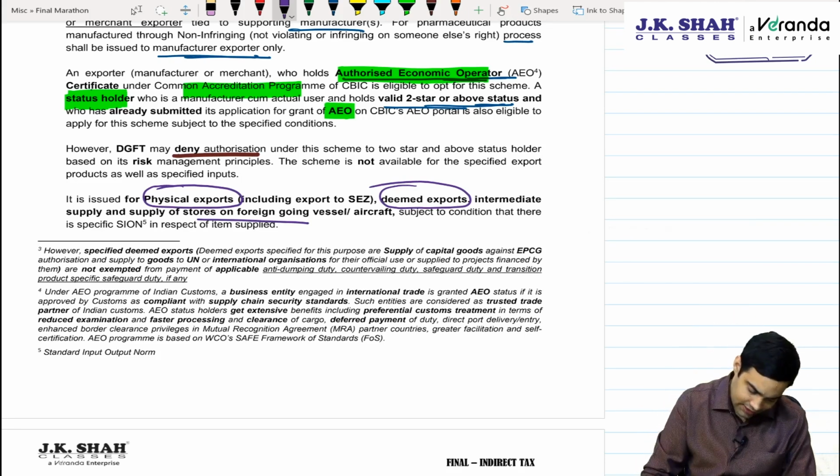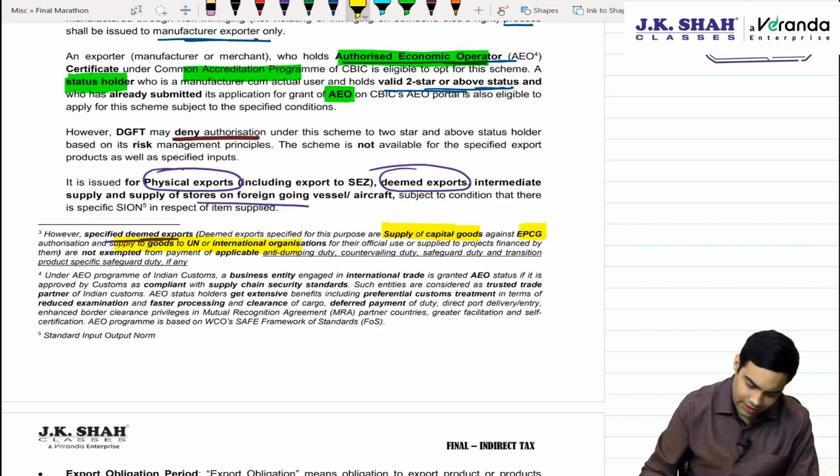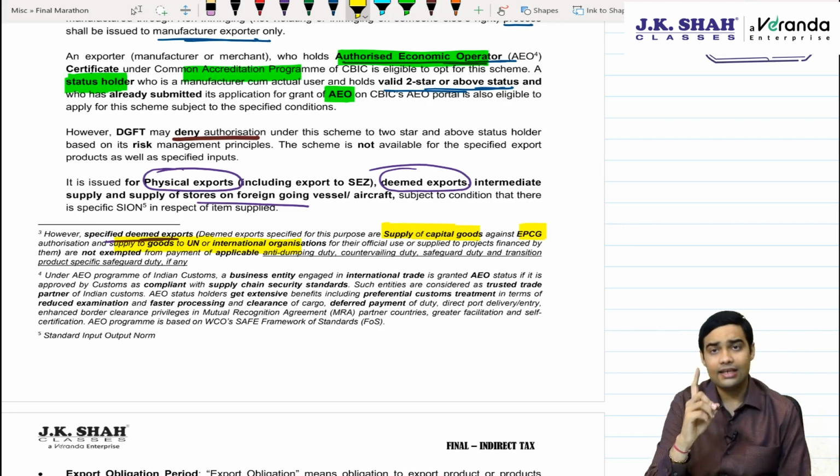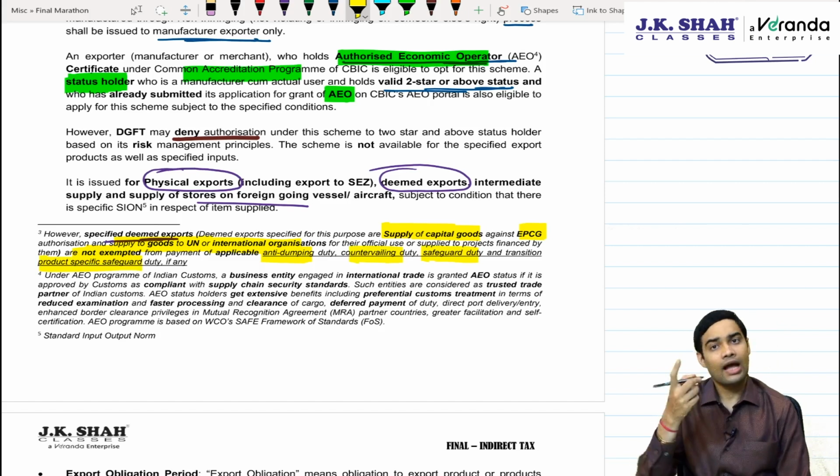There are two specified deemed export cases. One, supply of capital goods against EPCG, and two, supply of goods to UN or international organization. Here these are not exempted from anti-dumping duty, countervailing duty, safeguard duty and specific safeguard duty.